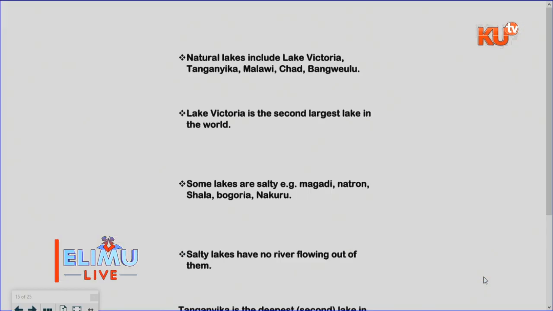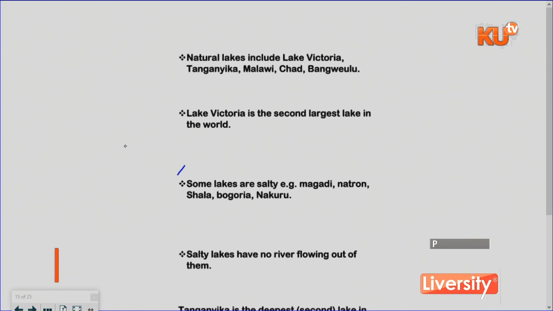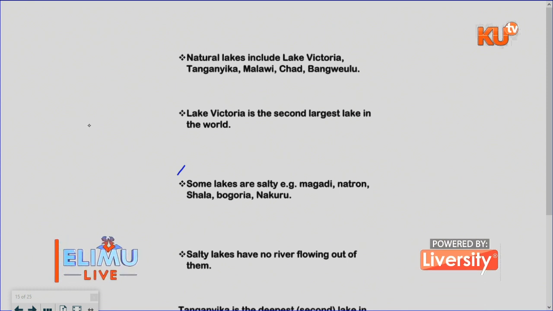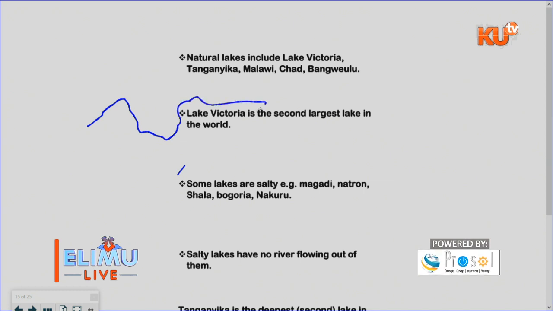Let me give you a very vivid example so that you can understand this. Let me draw here. I want to draw the map of Kenya. I'll just draw within my notes.